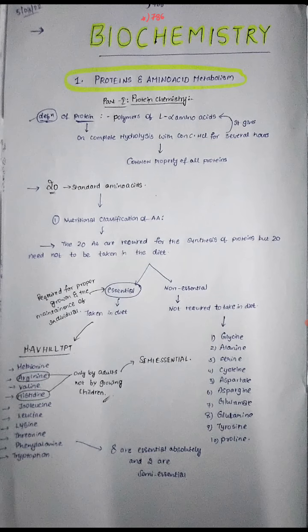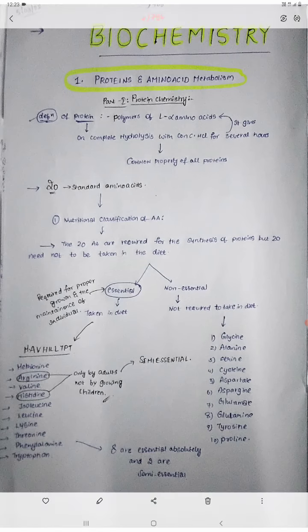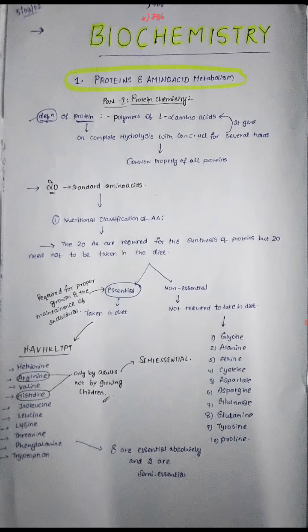So what are these essential amino acids? I have made it already, everyone knows this mnemonic right from intermediate also. You are already familiar with this mnemonic, but it will vary. This is MAV Hill TPT. TPT means Tirupati, like this. Methionine, arginine, valine, histidine, isoleucine, leucine, lysine, threonine, phenylalanine, tryptophan. All these are the 10 essential amino acids.